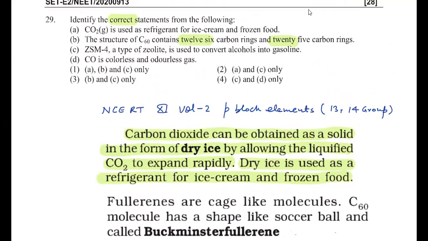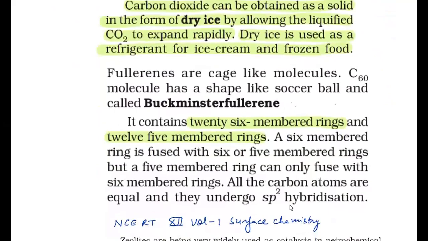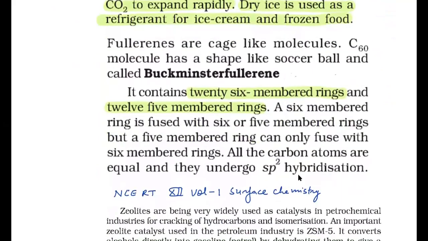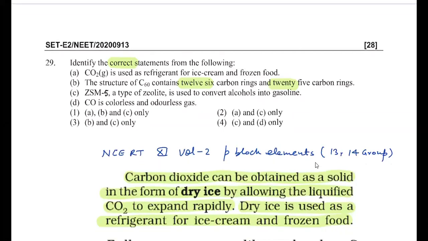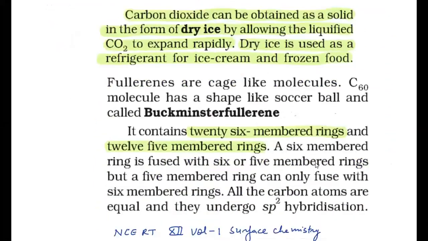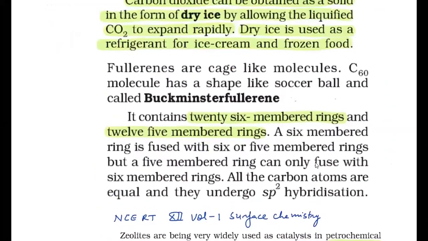Next statement is given for ZSM5, that is from the surface chemistry unit. It says ZSM5, a type of zeolite, is used to convert alcohol into gasoline. So this is also a correct statement. This is copied from class 12 volume 1, surface chemistry chapter. An important zeolite catalyst used in the petroleum industry is ZSM5. It converts alcohol directly into gasoline, which is petrol, by dehydrating them to give a mixture of hydrocarbons. So this statement is correct.